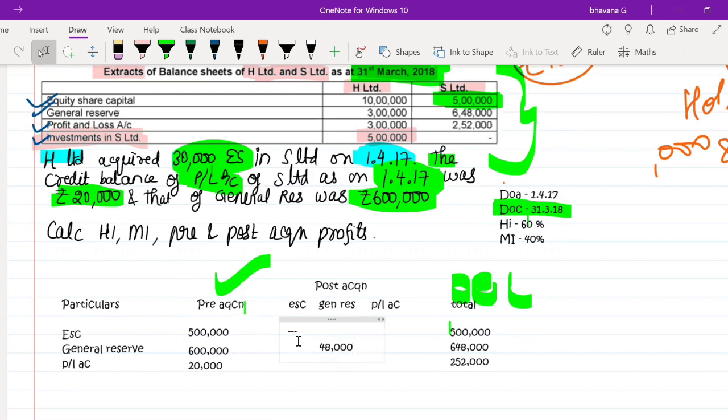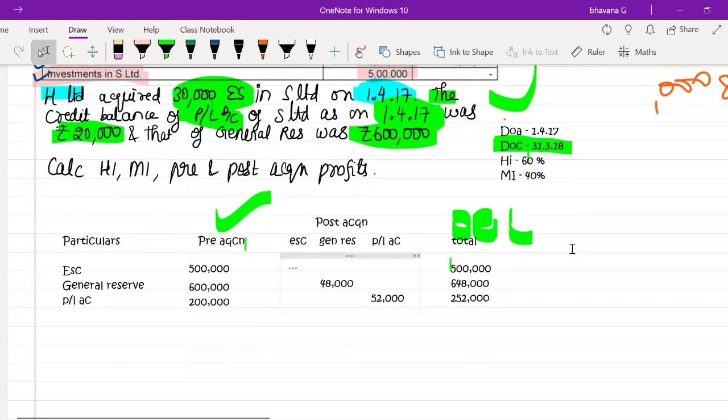Next, the pre-acquisition, that is the opening P&L account, is 20,000. Closing P&L, is it 20,000 or 2 lakh? Wait, just give me a second, guys. I made a mistake here. In the question I've written it wrongly. It is actually 2 lakh rupees. You can change it in the question. So if the opening balance of P&L is 2 lakh and the closing balance is 2 lakh 52,000, the post-acquisition period profit is 52,000.